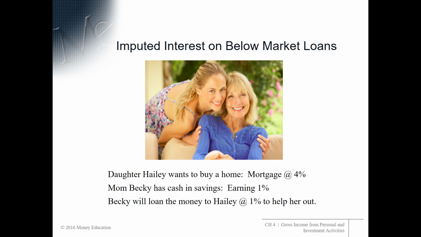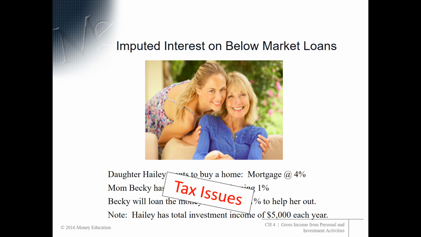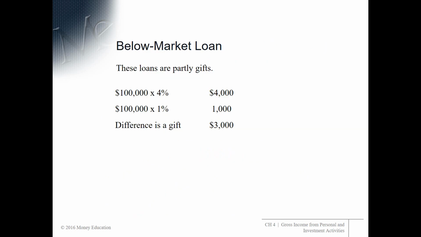Becky will loan the money to Haley at 1%. Therefore, the mom's not losing anything, and the daughter, Haley, is going to get a great interest rate of 1% instead of 4%, which is what she could get commercially. Now, Haley is going to have total investment income of $5,000 each year, and there are tax issues here. All right, and the tax issue is that we have a below market loan taking place.